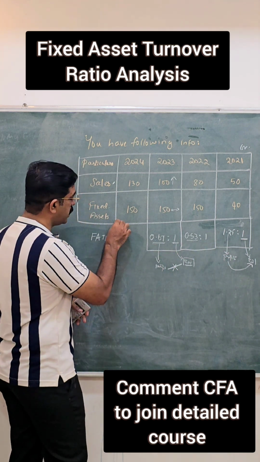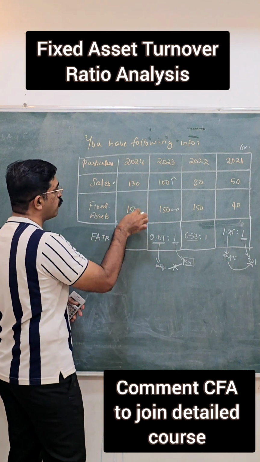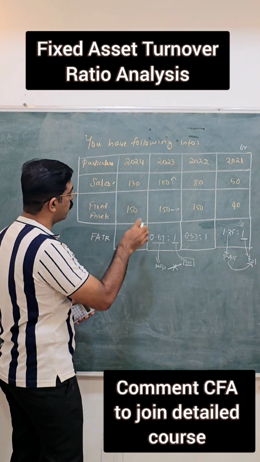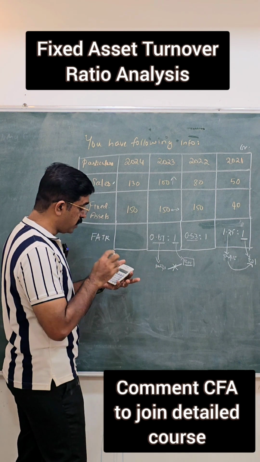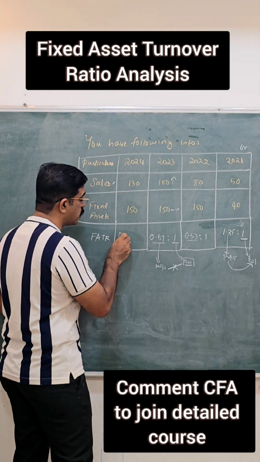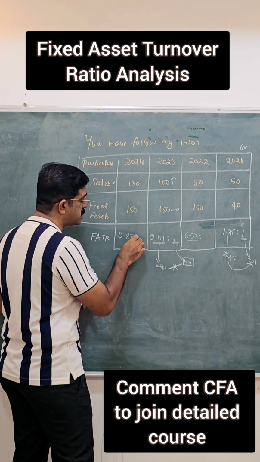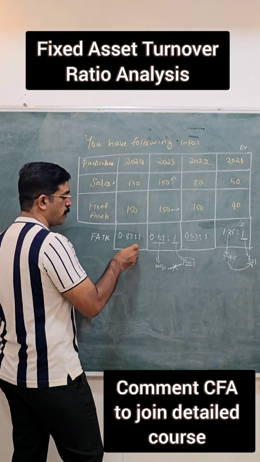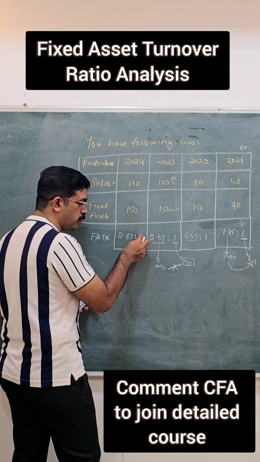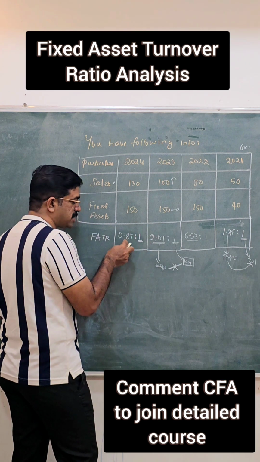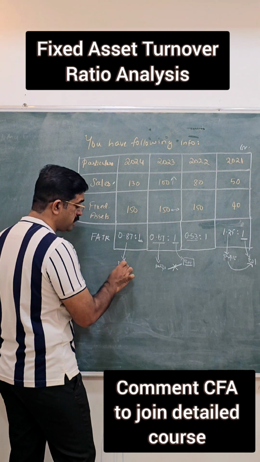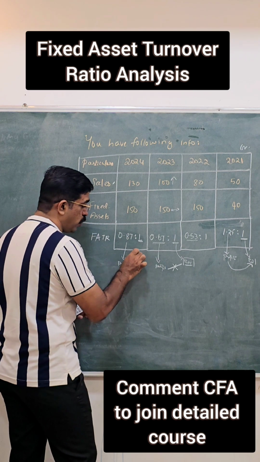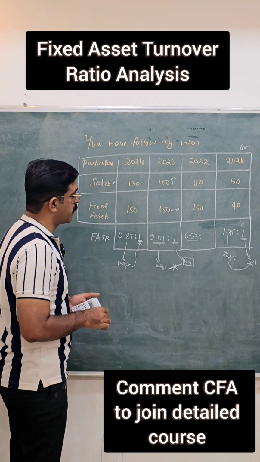And let's see what is happening in 2024. 130 in the numerator, 150 in the denominator, still the ratio is 0.87 is to 1. So people are looking for a return on investment on this 1 rupee, but for that they are generating only 87 paise of sales to generate profit. So it may be generating profit, but it may not match the expectation.